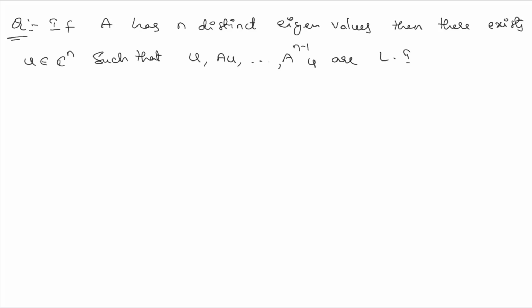So we prove, or disprove, this statement by the contradiction method.